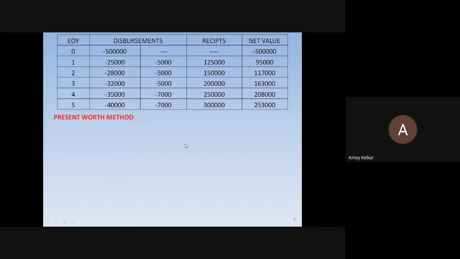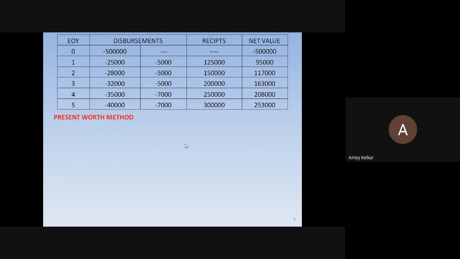So this table we have got to put in this example, as they have not given it in tabular form. And here disbursements are in two parts. One initial disbursement of 5 lakh is there, that is individual, but yearly disbursements are given in two parts. So operating, maintenance, say if rent is there, or if say labor charges are there, those all will come in disbursements.